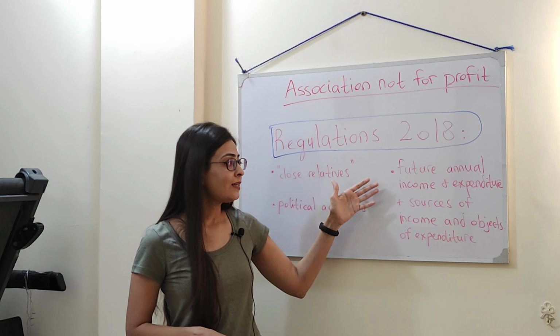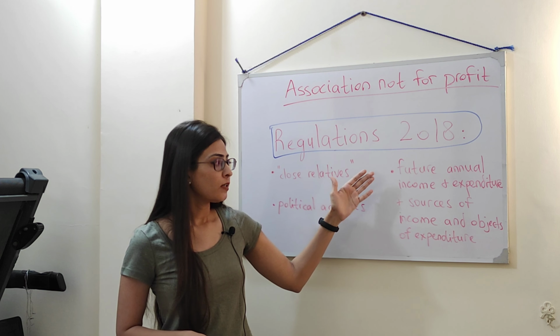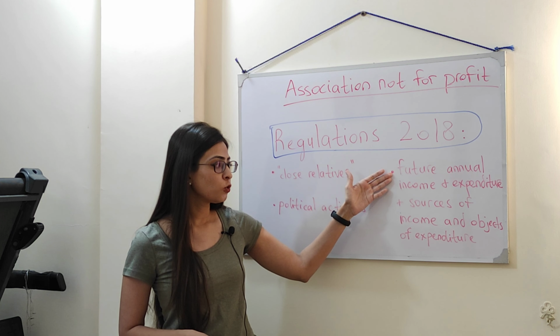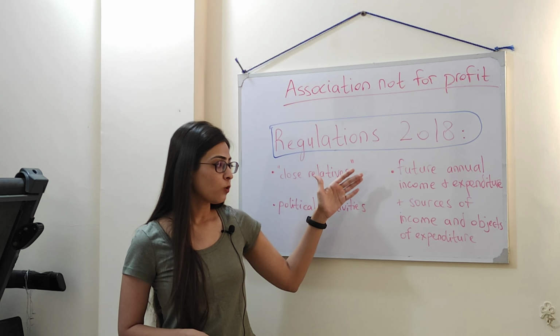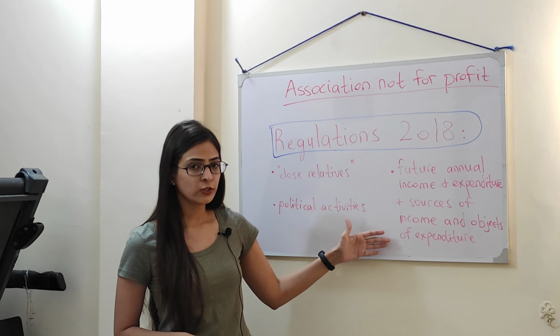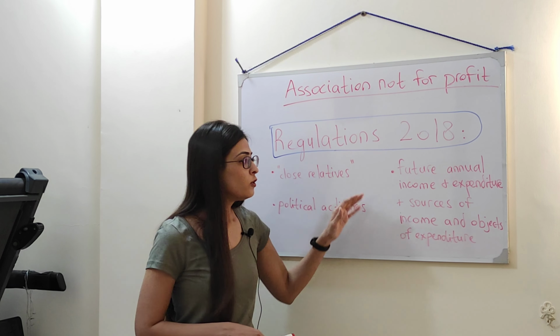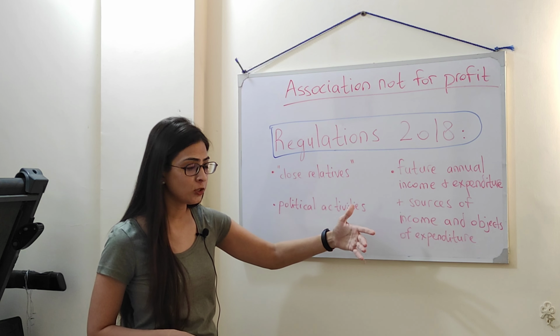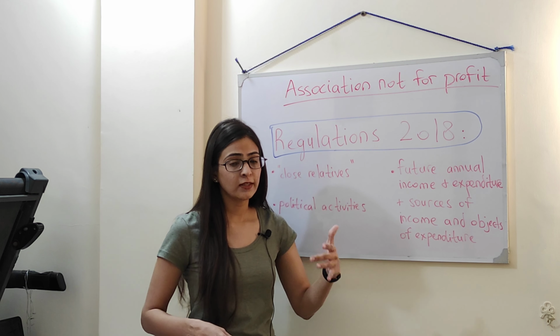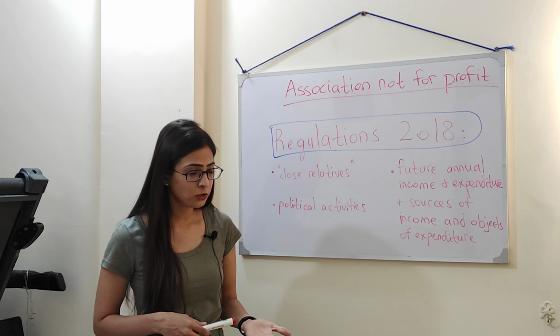has to submit a statement which includes the future annual income and expenditure of the company, and also the sources of income and objects of expenditure. Let me just explain that. So future annual income simply means the future proposed annual income that you think your association not for profit is going to make.